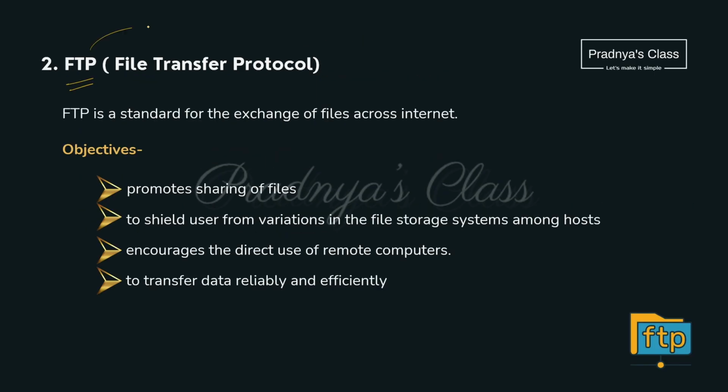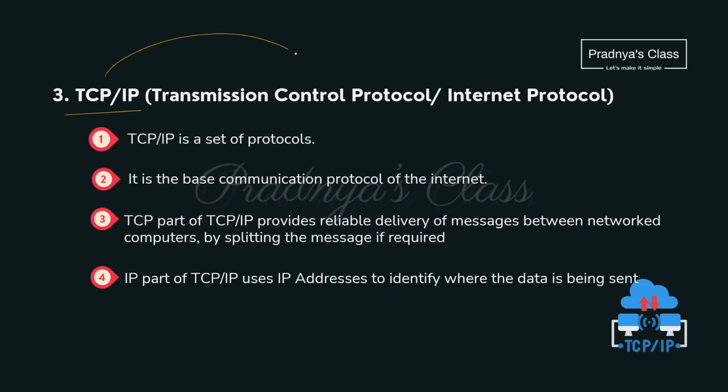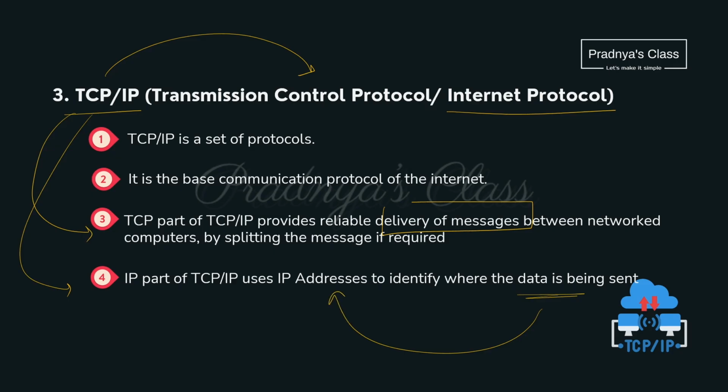The second one is FTP, File Transfer Protocol. It is used for exchanging files across the internet. So here are some of the objectives of FTP. The next protocol is Transmission Control Protocol and Internet Protocol. Out of this, the TCP part provides the delivery of messages and the IP part will take care of the data to be sent. For that it will use IP addresses.